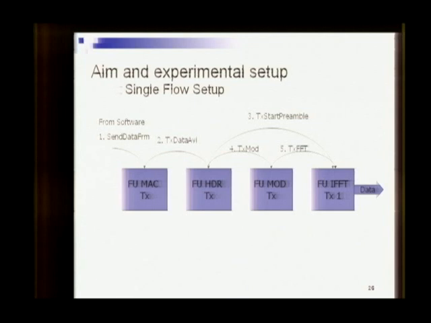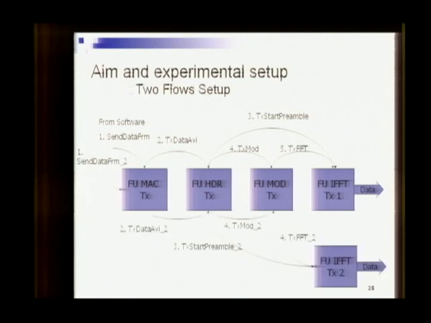So here is a single flow setup. This we have already gone through. For the second flow, we add another instance of the FU IF50 block, and we duplicate all the tasks in the first flow so that the data flows are independent. Of course, the processing engine will never know the difference between the different flows. The UCM takes care of it.